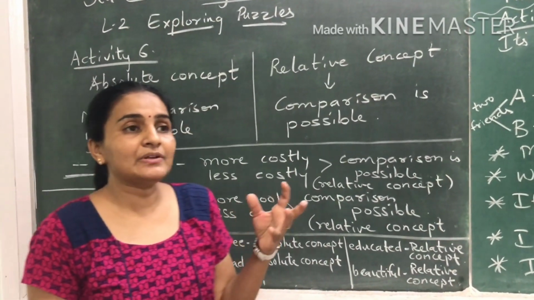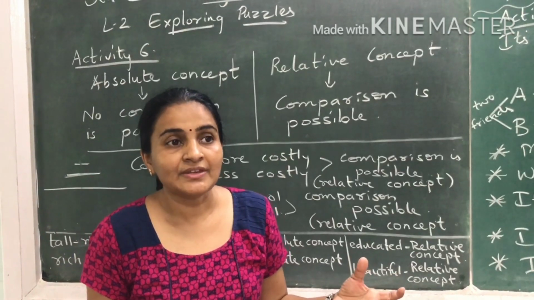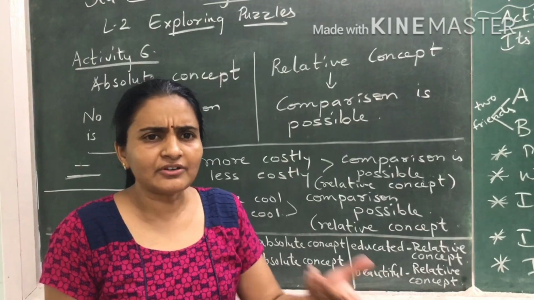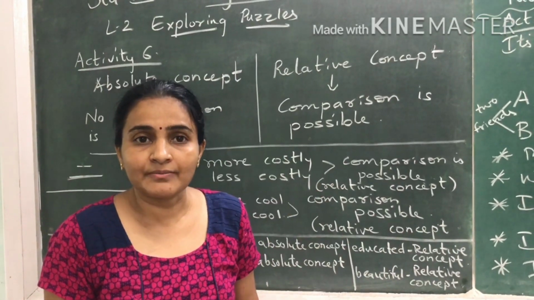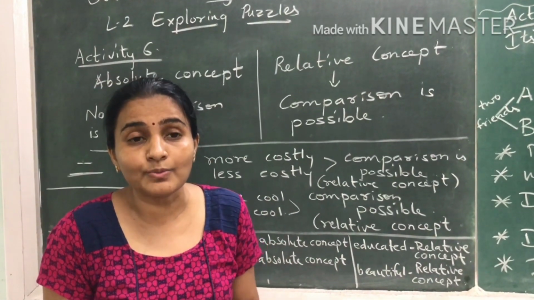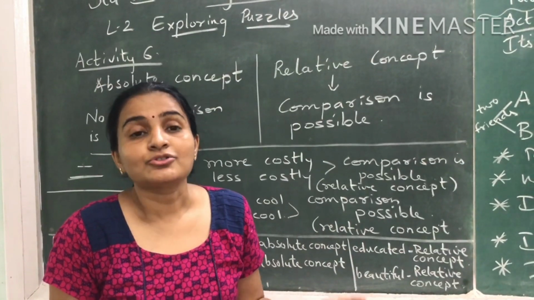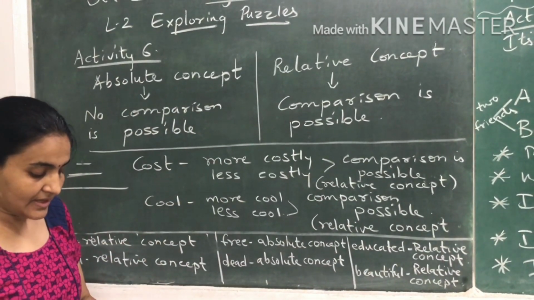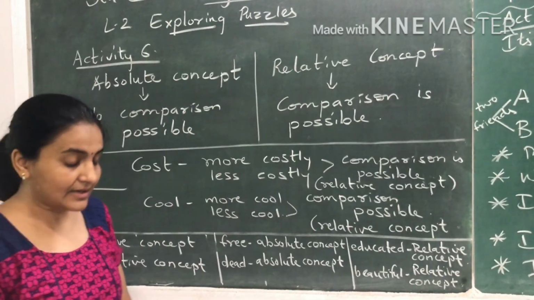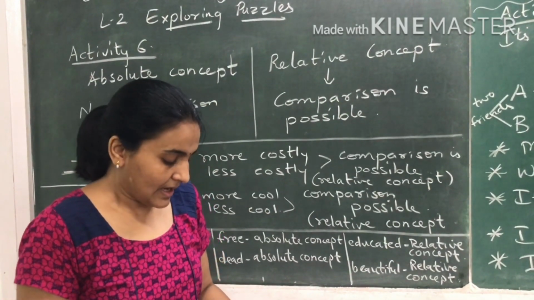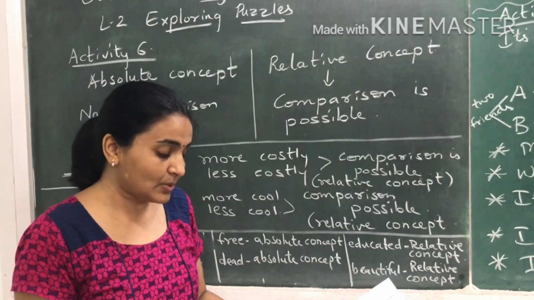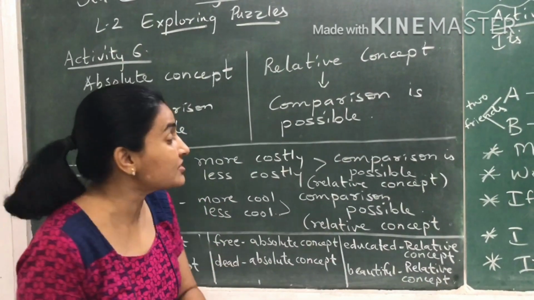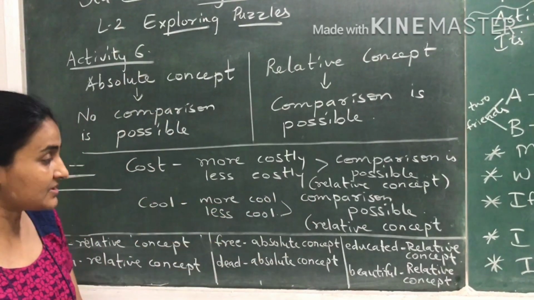Say for example, the cost of a dosa. If a dosa in a restaurant costs ₹100, for a rich person it may not be costly. But for a poor person that ₹100 dosa may be costly. So over here, cost is a relative term. Same way, at the end of page number 17, a rich man may think that a dosa is very cheap, but a poor man may think it is very costly. So cost is a relative concept.